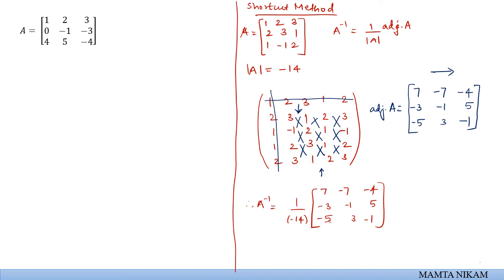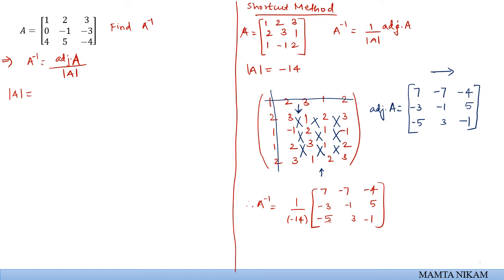Let us solve one more example. Let us solve another matrix, find A inverse for the same using the shortcut method. So again for this matrix, now we know what A inverse is. A inverse is adjoint upon the determinant of the matrix. So for this we first need to know the determinant value. We will calculate the determinant value.